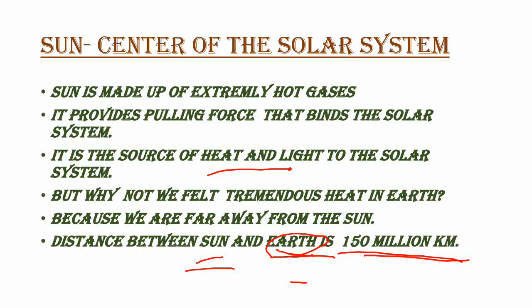About the sun: it is the head and the center of the solar system, and it is made up of extremely hot gases. And what force does the sun have? The sun has pulling force. Due to this pulling force only, it binds all the members. All the members means planets, asteroids, meteoroids, comets, everything will revolve around this sun. And the sun gives heat and light to all the planets. And why can't we feel these extremely hot gases on this planet earth? Which planet are we living on? Earth. Because the distance between sun and earth is how many kilometers? 150 million kilometers. So we can't feel that heat on earth, right?